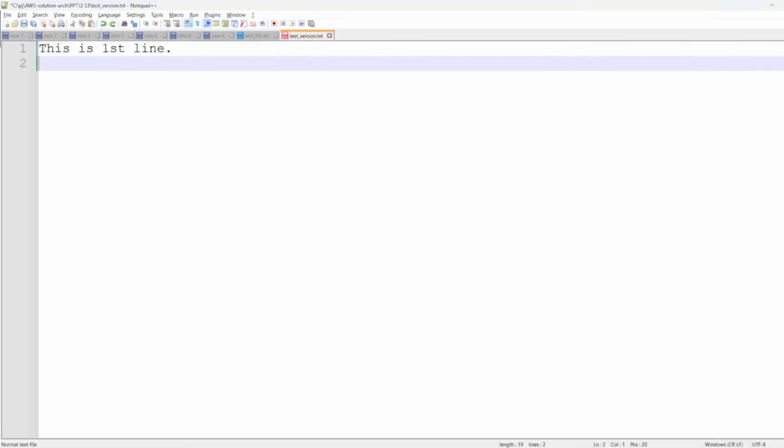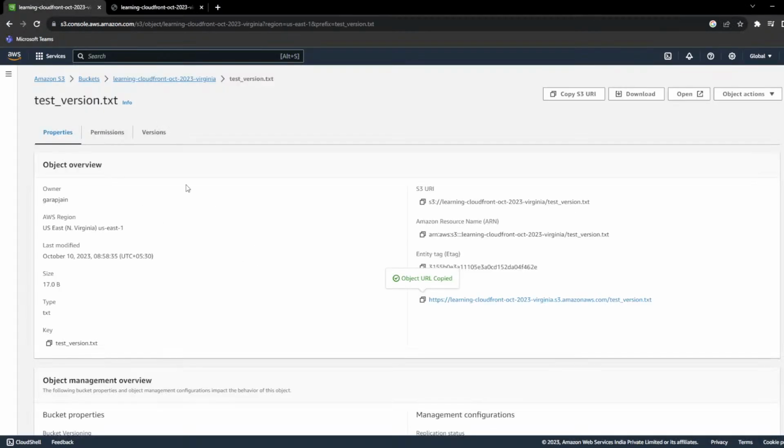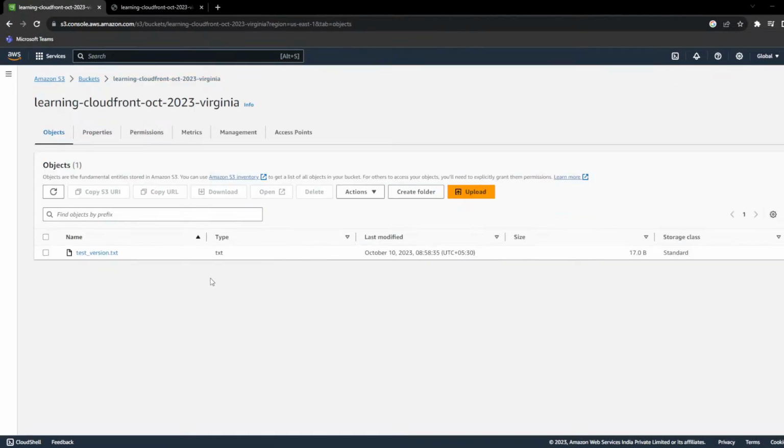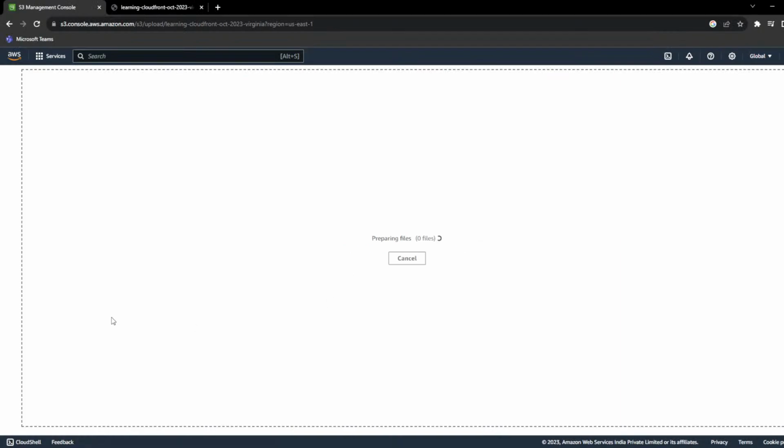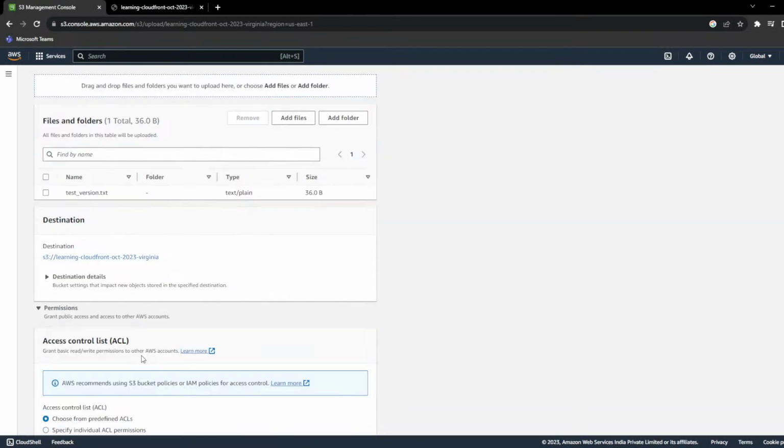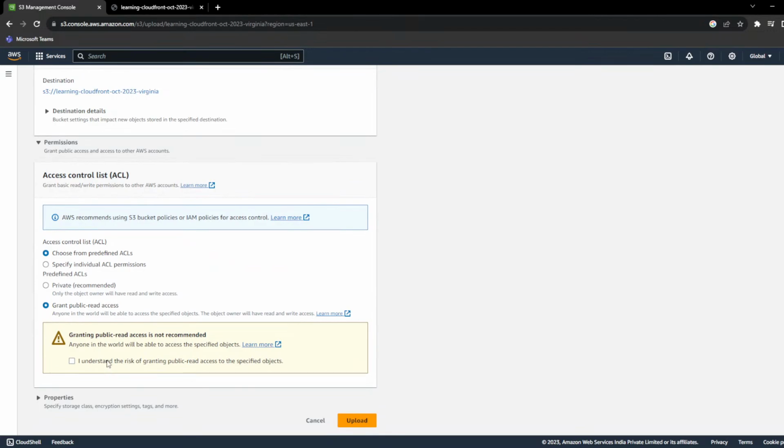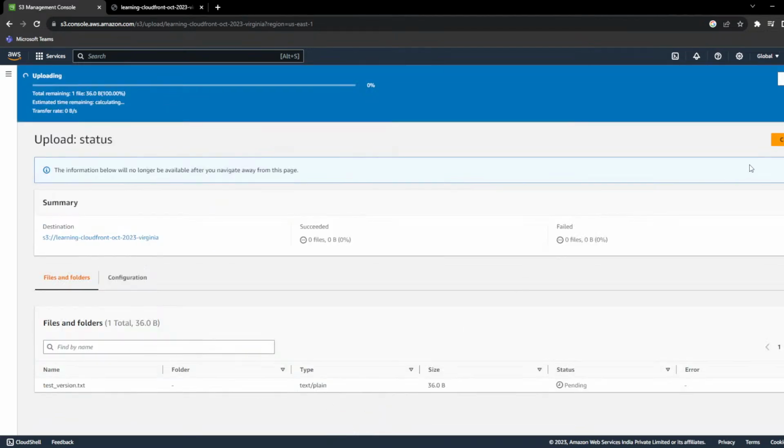Now, if I upload the same file with the same name, with different content or the same content, let's see what will happen. I have uploaded the data. Now, if I refresh this URL, the URL is the same, the file name is the same. You will see the file or data got overwritten, right?